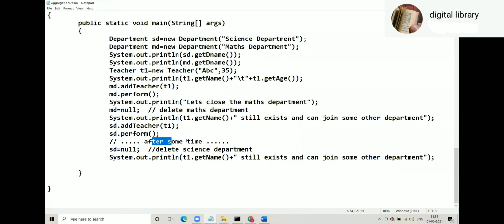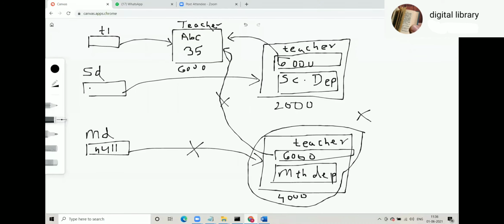And after some time, let us close the science department as well. SD = null means this is null, and this object will be marked for garbage collection.